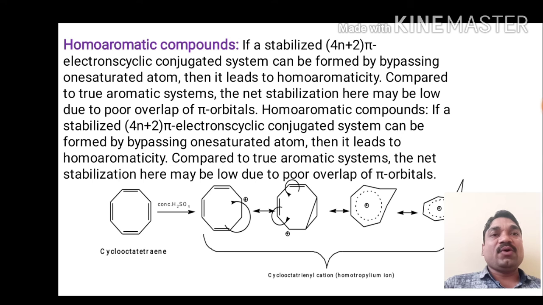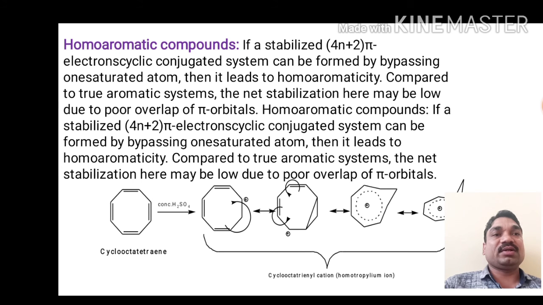Next one is homoaromatic compounds. If a stabilized 4n plus 2 pi electron cyclic conjugated system can be formed by bypassing one saturated atom, then it leads to homoaromaticity.